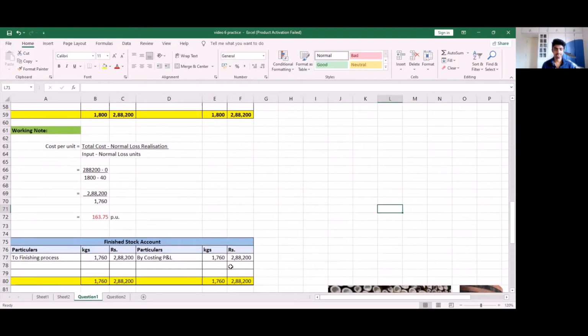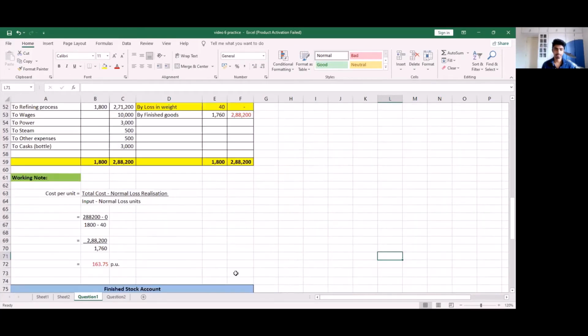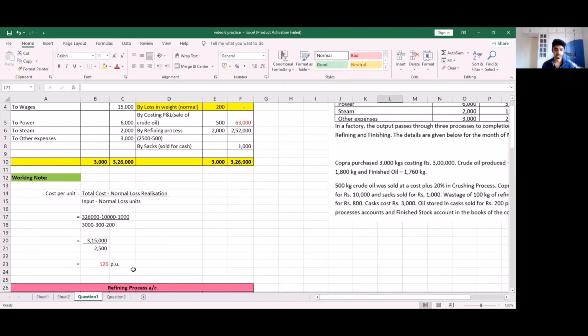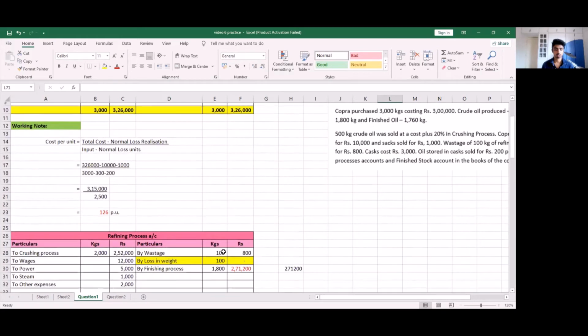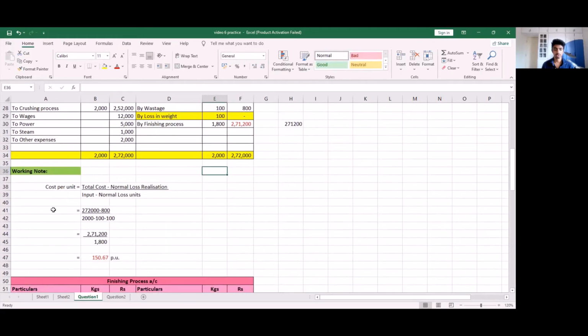Let me show you all the accounts once again, so you can just go through and check if you got them right. So we have our crushing process, and this is what the account looks like. We got the cost per unit as 126. Moving on to our refining process, we got these figures. Our finished process or transfer to next process was 1,800 units, valued at an amount of 2,71,200, and we got a cost per unit of 150.67.